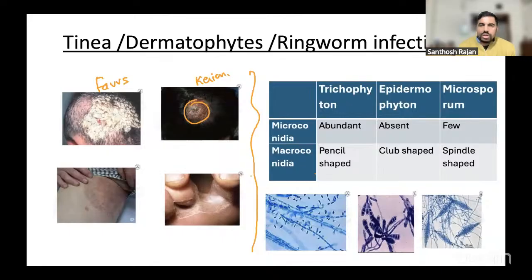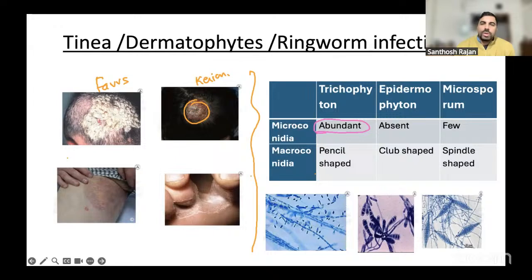When you look at trichophyton, epidermophyton and microsporum, this is how they look. In trichophyton, the microconidia will be very abundant.